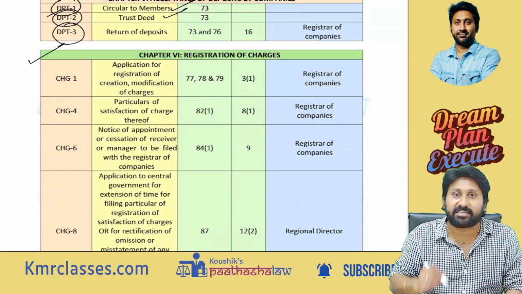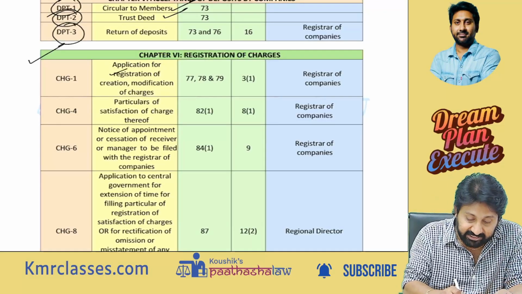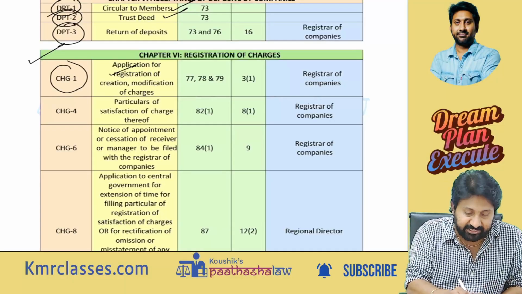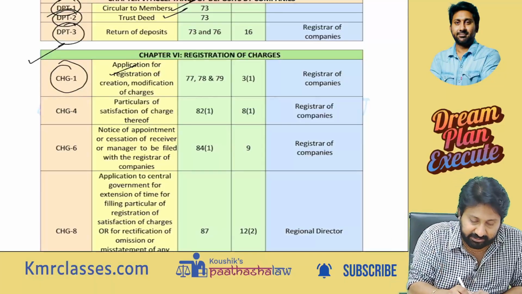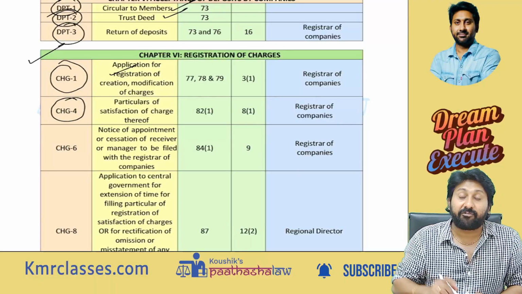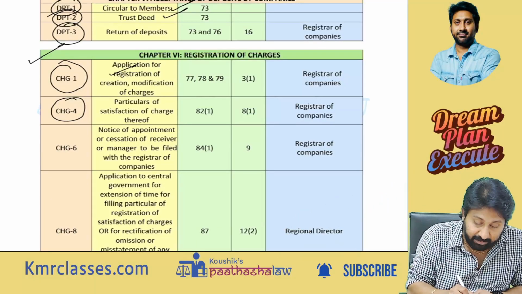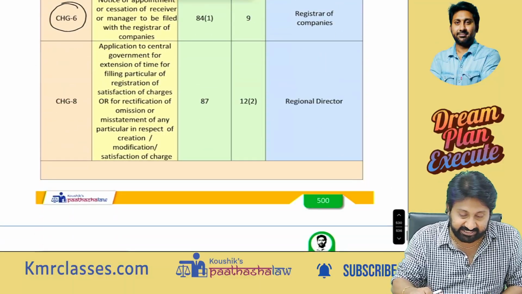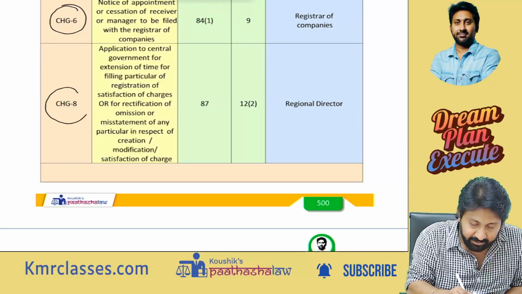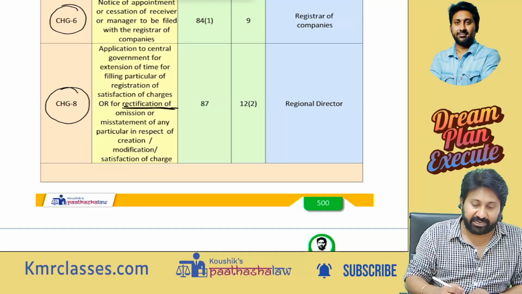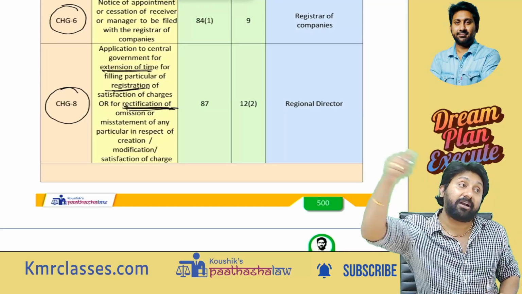Very, very important is the charges chapter. CHG 1. If you are applying for registration or modification or creation, CHG 1. Whenever you have paid the charges, meaning you paid the loan, satisfaction of charge, CHG 4. Next, if your company is insolvent, an official assignee or manager will be appointed. At that time, details of that person will be filed in CHG 6. We will apply to the CG for extension of time limits for filing the charge registers or for rectification of any mistakes in the document already filed.